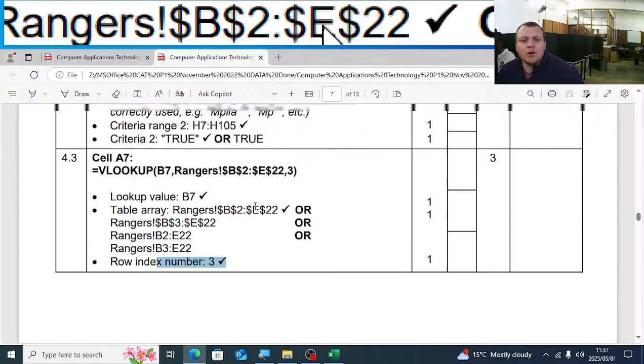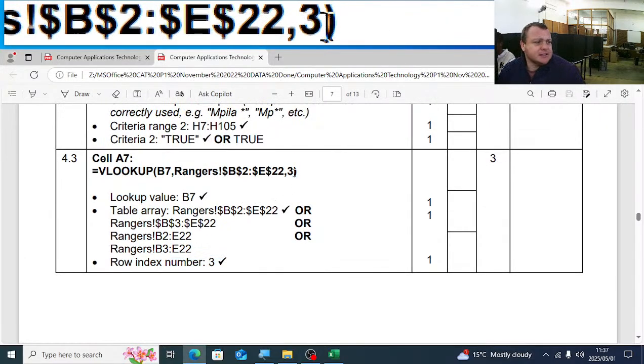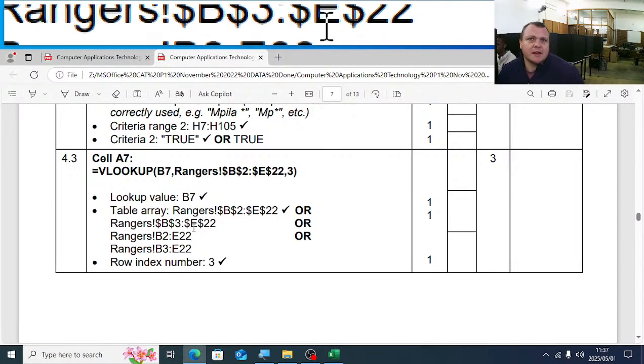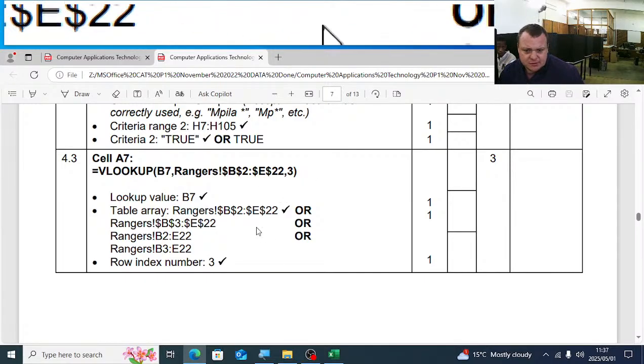They do not award a mark for false because by default, Excel will put in the VLOOKUP a false. But type it in there, rather be safe than sorry, where you will get a mark for adding a false there instead of leaving it blank. So rather know exactly when do we use true, when do we use false.